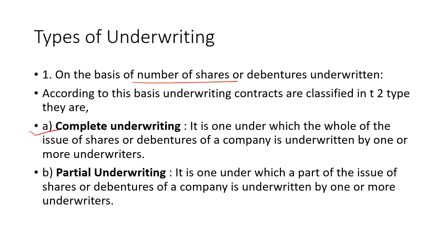It is one under which the whole issue of shares or debentures of the company is underwritten by one or more underwriters. It may be by one underwriter or a combination of two or three. Partial underwriting is one under which a part of the issue of shares or debentures of a company is underwritten by one or more underwriters.